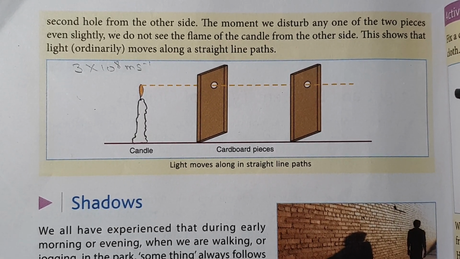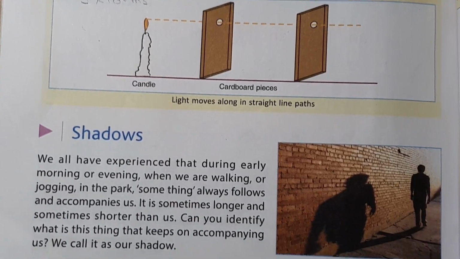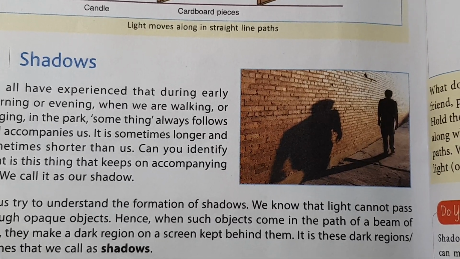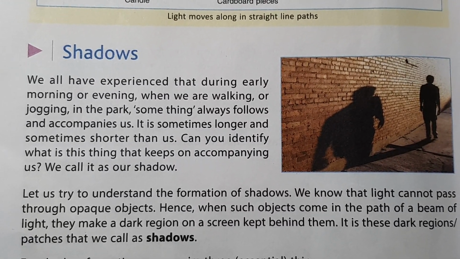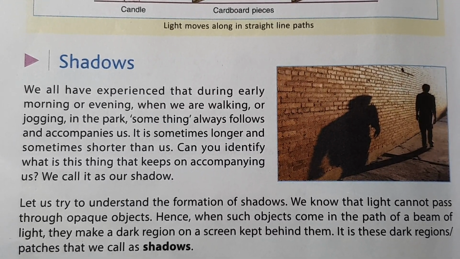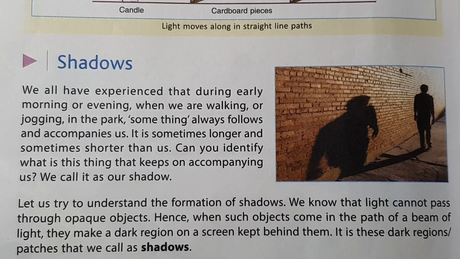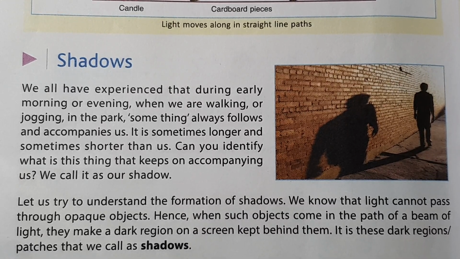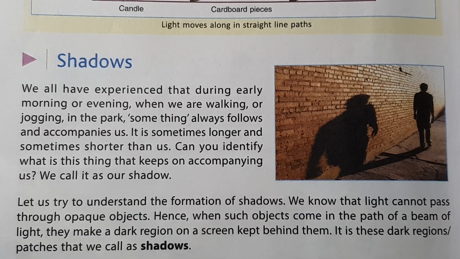Okay, now let's study shadows. We all observe shadows, usually at night. We all experience it during early morning or evening when we are walking or jogging in the park: something always follows or accompanies us. Some small children are sometimes afraid of their own shadows.